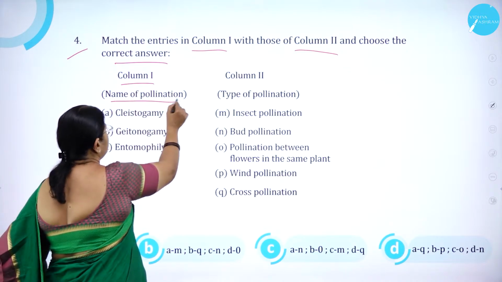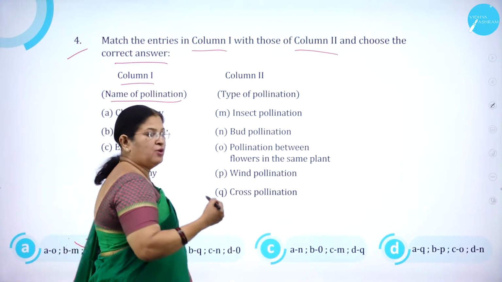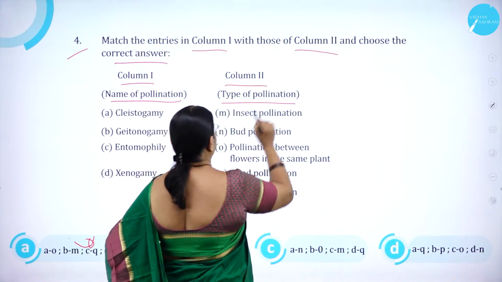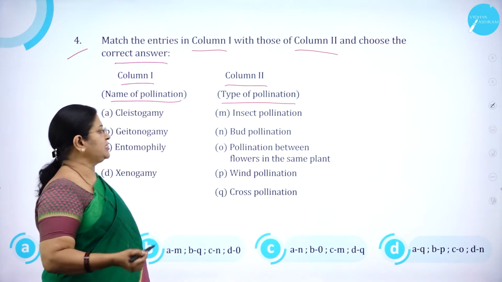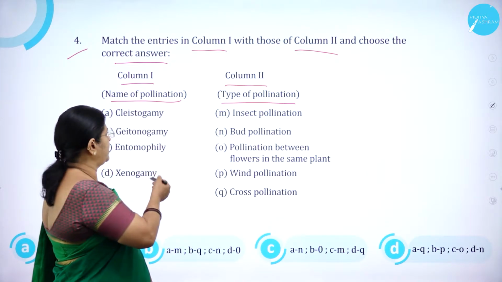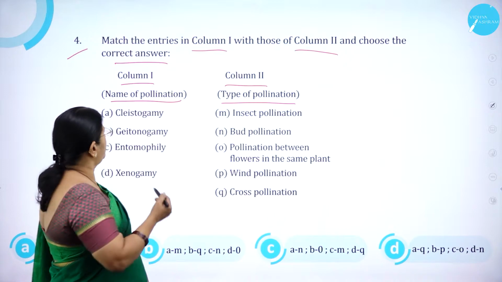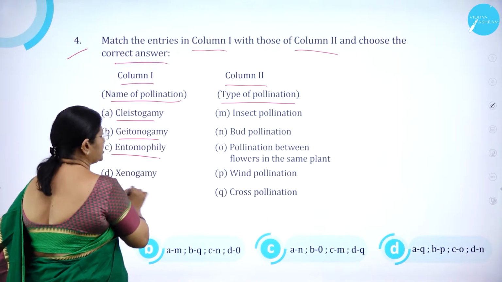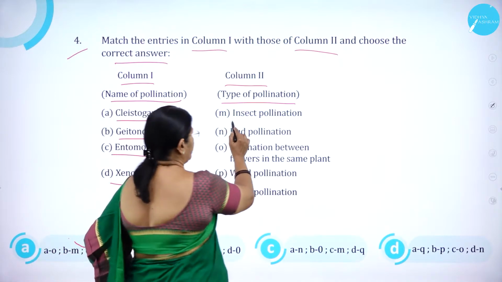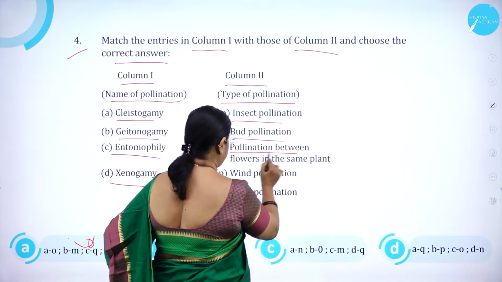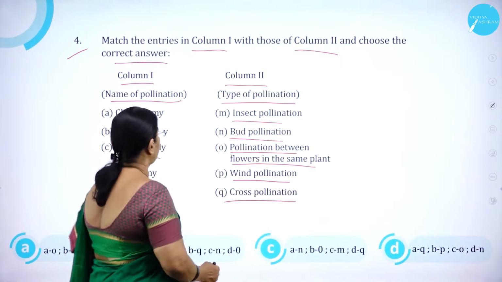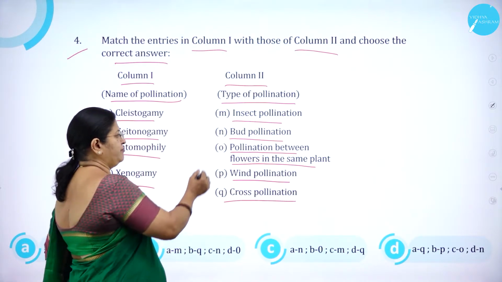Column 1 includes the name of pollination, what is the name given for such type of pollination, and column 2, the agents which bring about that type of pollination. So cleistogamy, geitonogamy, entomophily, xenogamy; insect pollination, bud pollination, pollination between flowers in the same plant, wind pollination and cross pollination. Cleistogamy will be what?